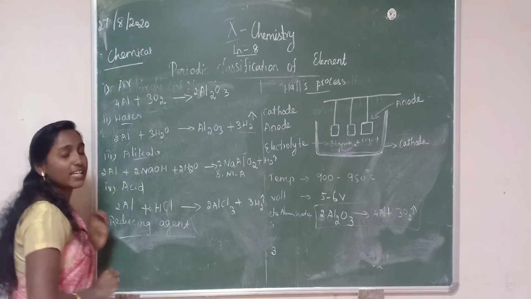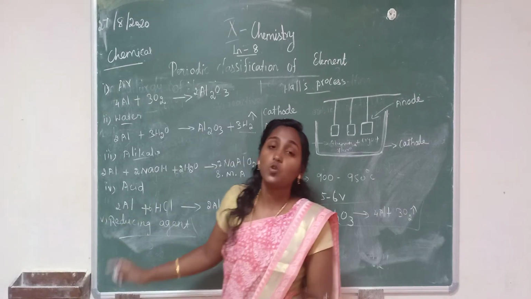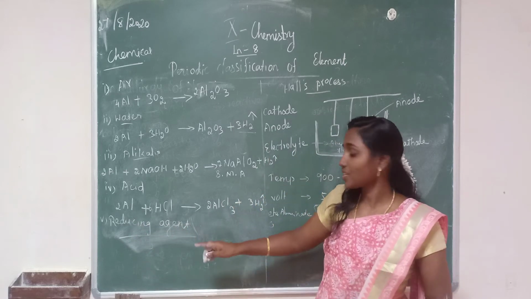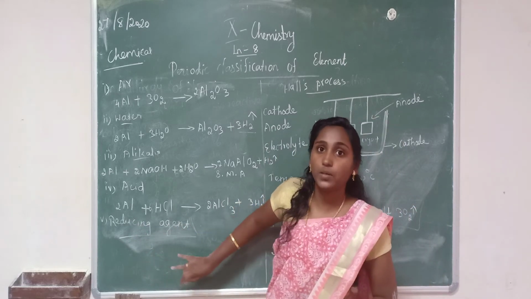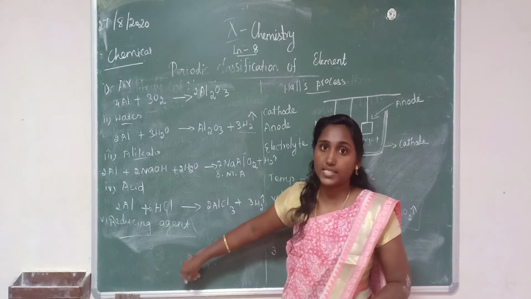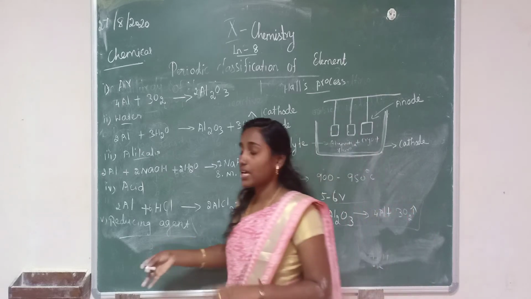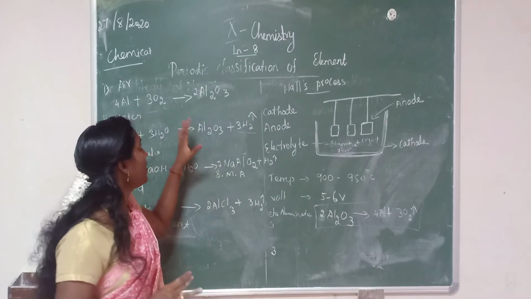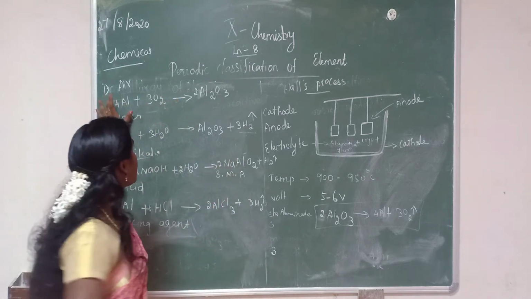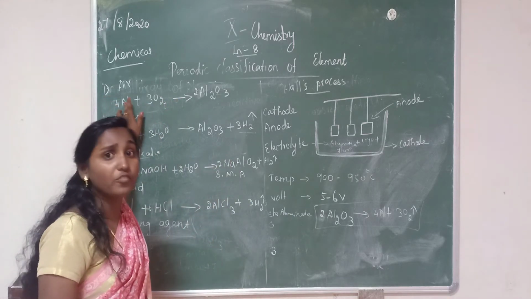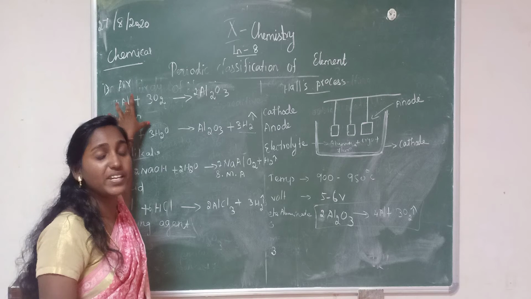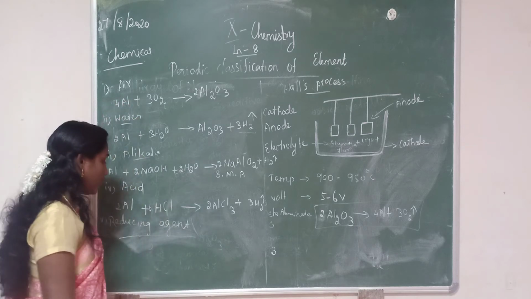This reducing agent is very, very important. The 2 mark question they will ask: define aluminothermic process. That is the reducing agent reaction. Okay, so in this reducing agent, aluminium is a powerful reducing agent.